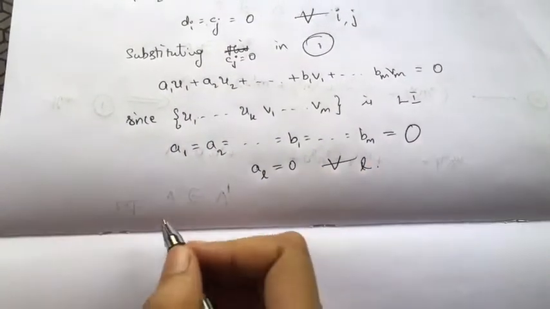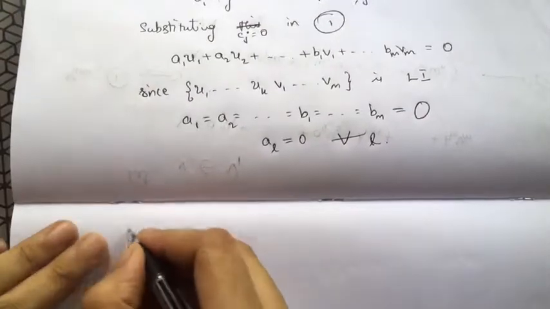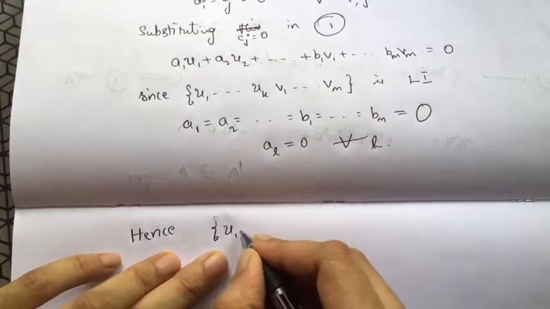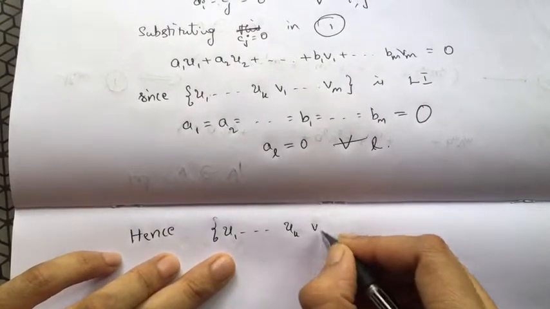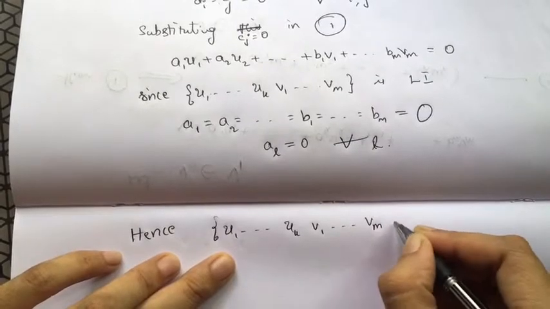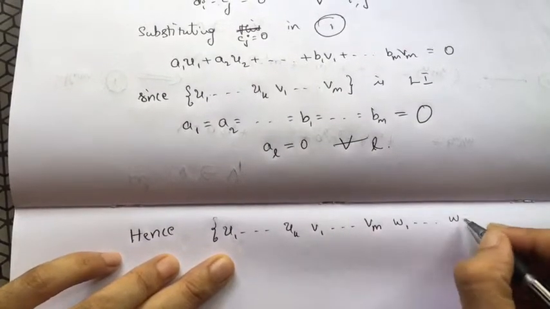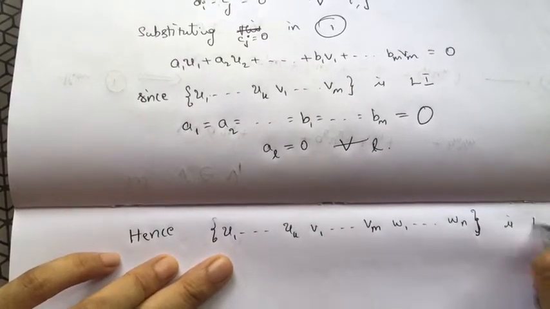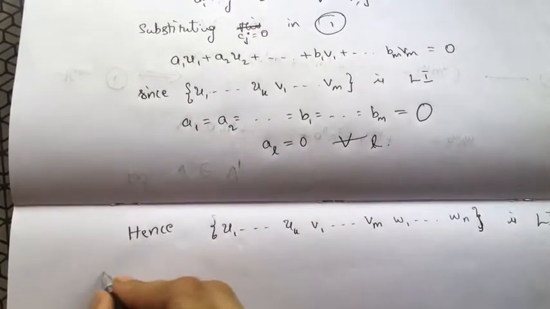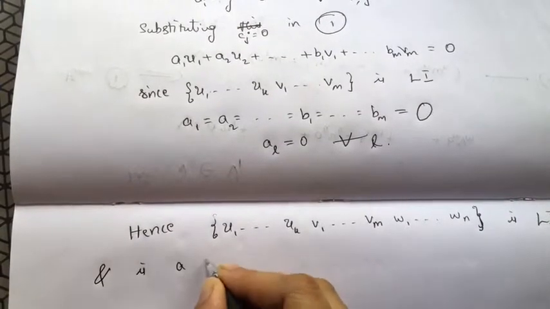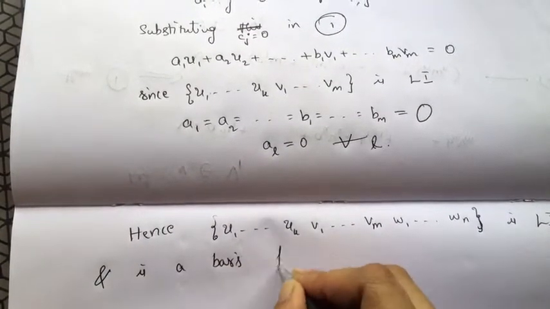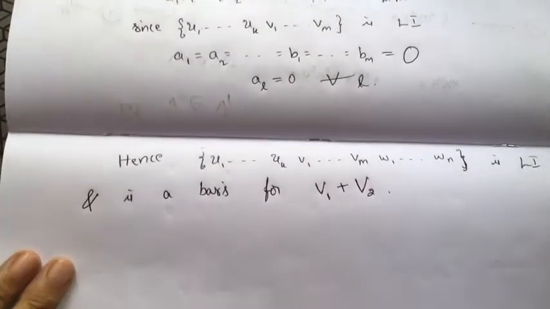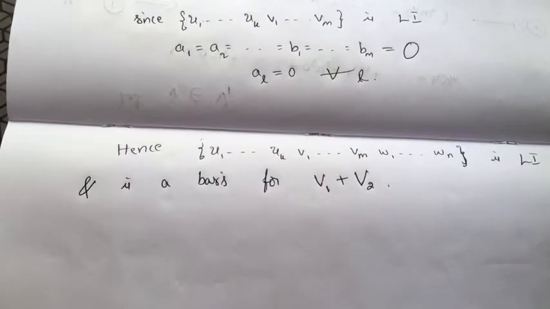Hence I can say the set of vectors u1, u2, ..., uk, v1, v2, ..., vm, w1, w2, ..., wn is linearly independent, and it is a basis for V1 + V2.